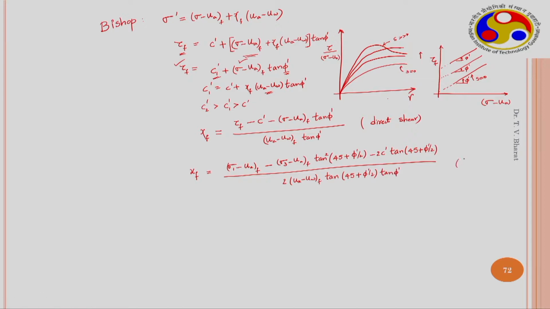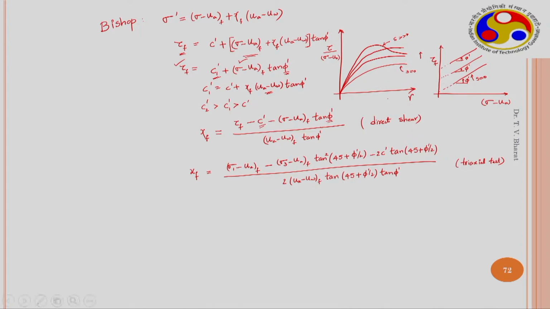So, this is the expression for triaxial test. In direct shear test, we require C dash and phi dash to be determined, as C dash and phi dash are the strength parameters of the soil at saturated state, and phi dash remains the same even for unsaturated soils. Phi dash does not change.